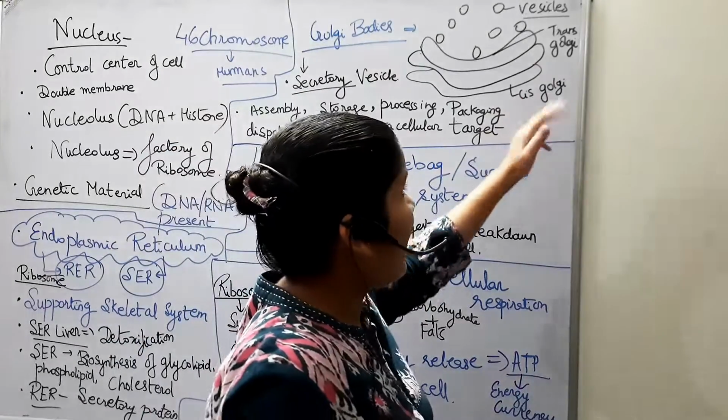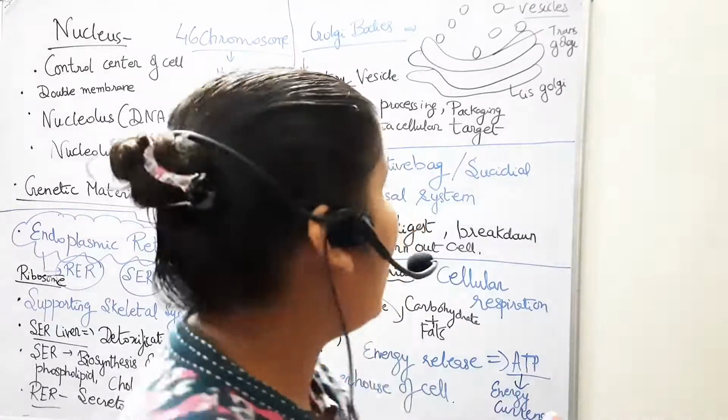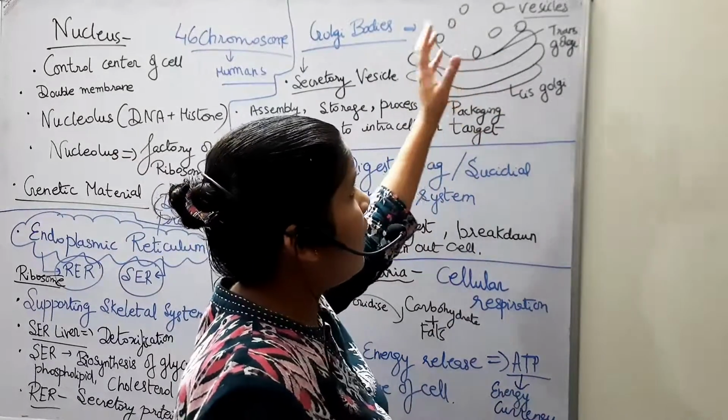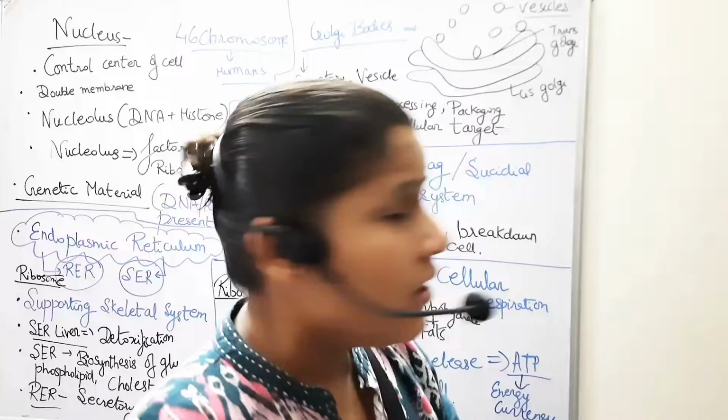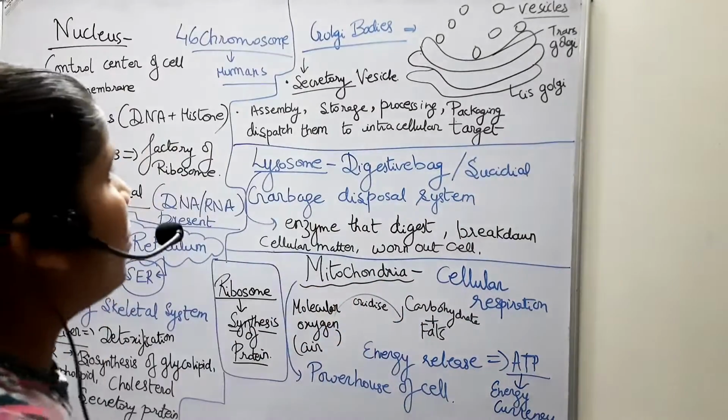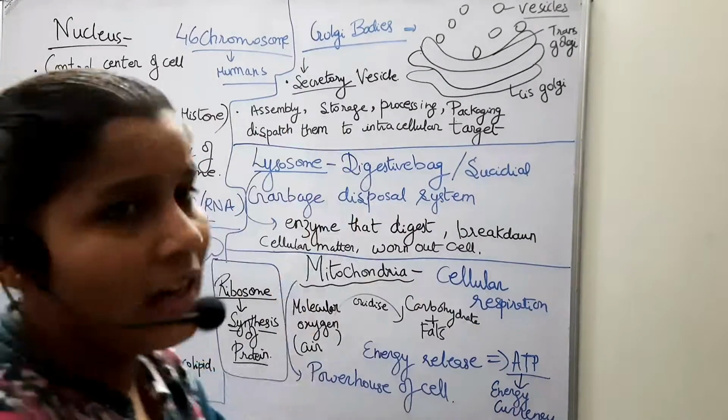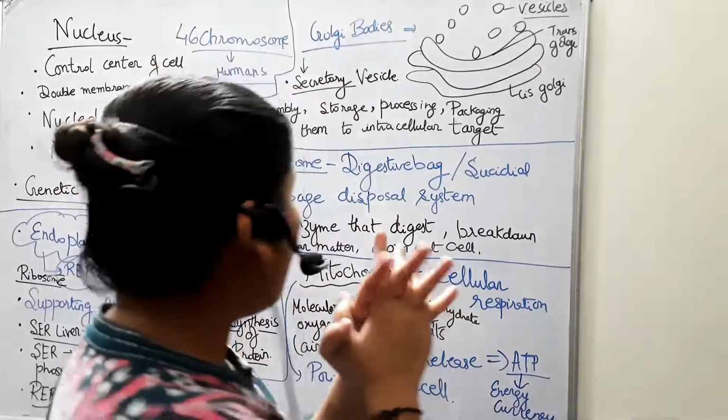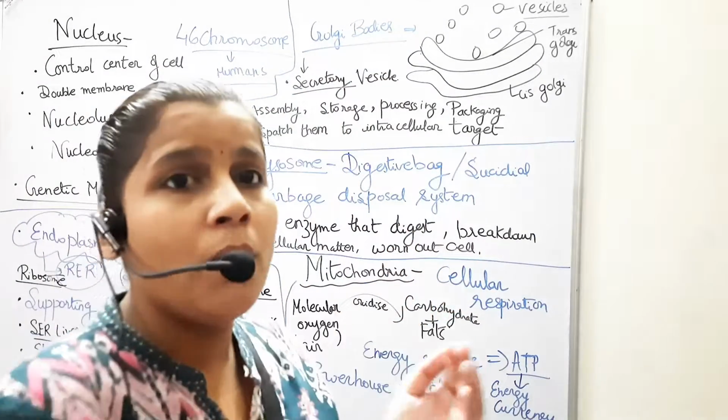Okay, the cis site of the Golgi doesn't have any vesicle. Okay, so basically the vesicle transfer takes place to the trans Golgi body. So this is the assembly, storage, processing and packaging of the protein and in form of secretory vesicles to the target site. Okay, so next is what?